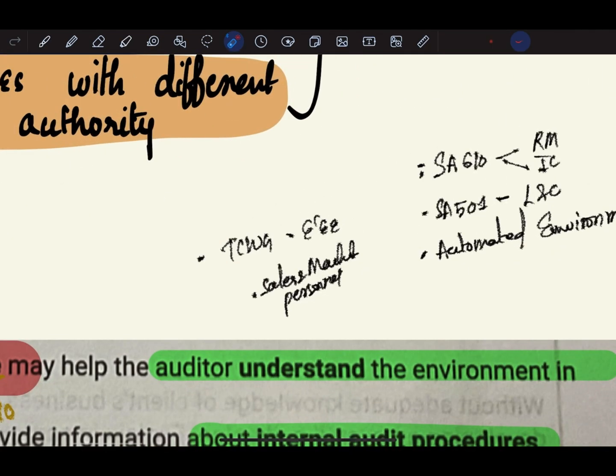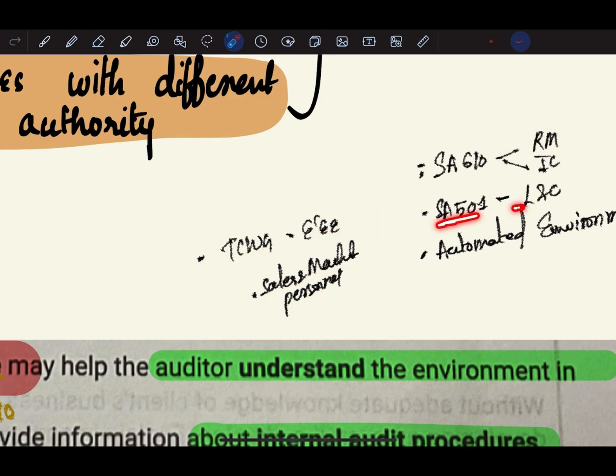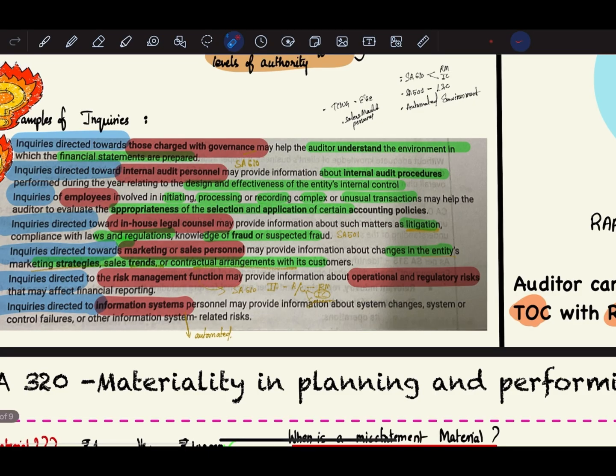So you can remember it like this: TCWG, employee and sales and marketing personnel as one group, and under SA 610 we have risk management and internal control, internal audit. This part, SA 501, litigation and claims part, and automated environment. So basically you can remember the points like this.